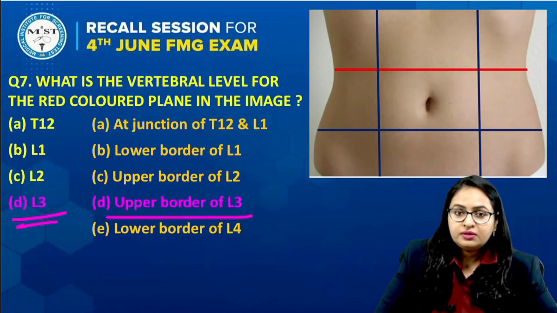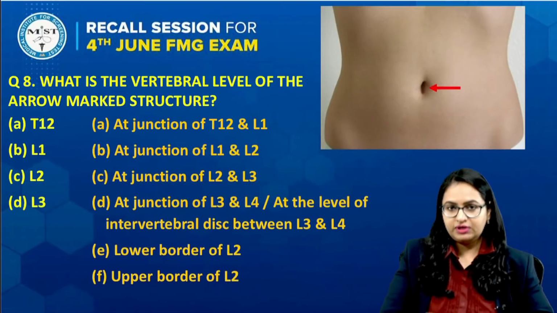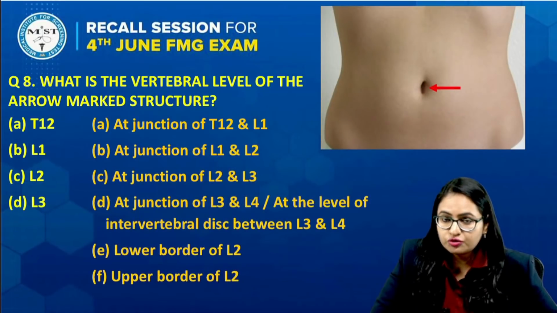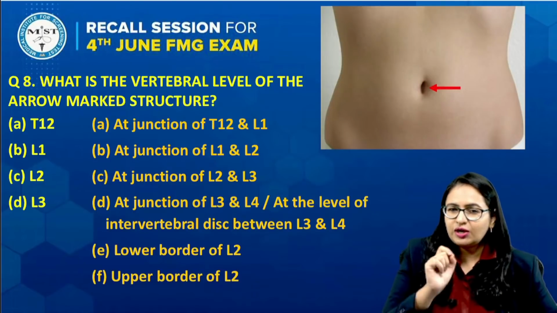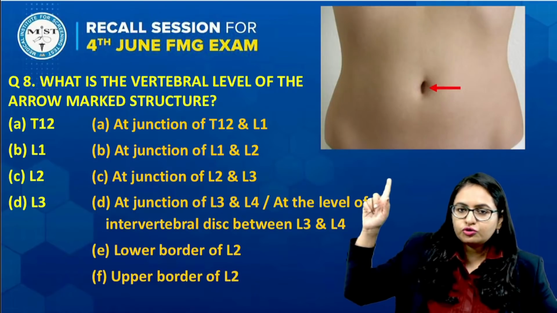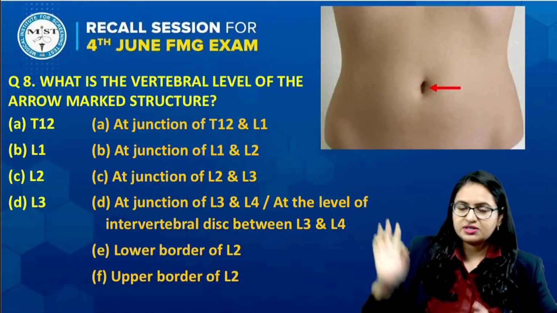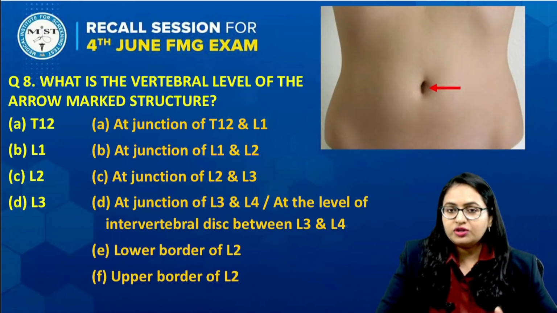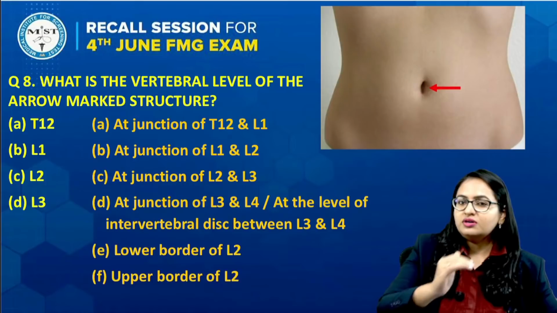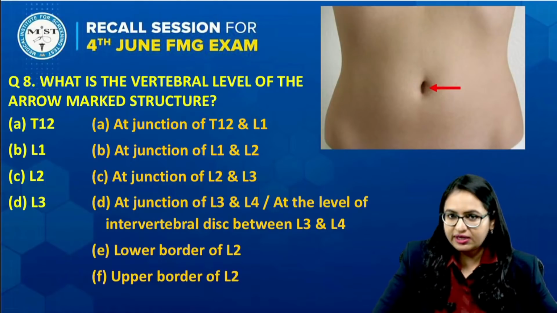Now we have come to the next question, question number 8. Over here also the vertebral level was asked. A simple image was given with an arrow put over here. We very well know that this is the umbilicus. So we have to tell the vertebral level of the umbilicus, or the level of the umbilicus opposite to the vertebral column, along the spine.